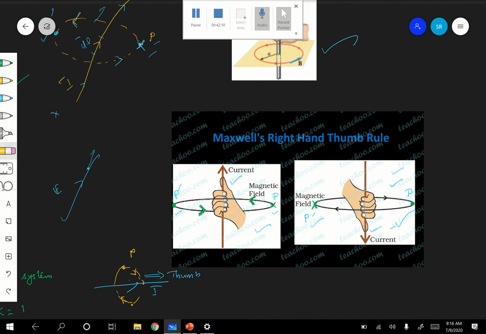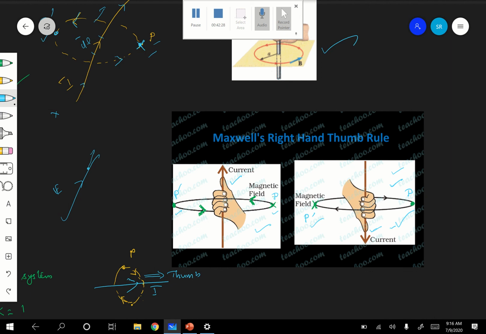If you want the magnetic field at P, apply Maxwell's right hand rule. If you keep the thumb in this direction, what will be the curvature at P?